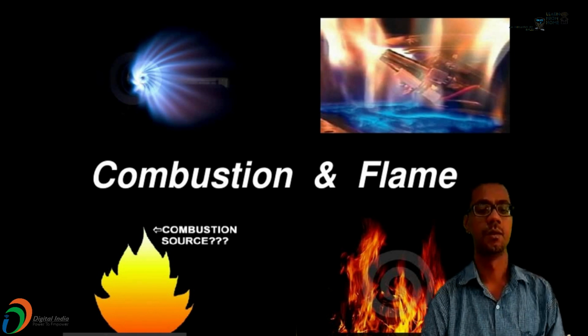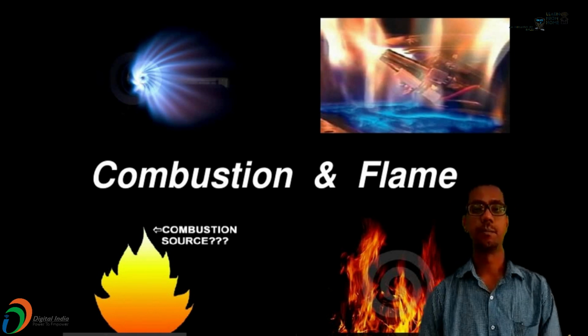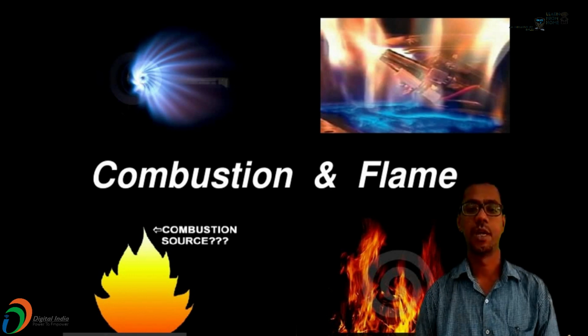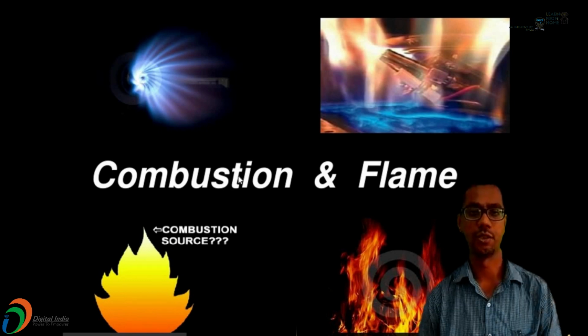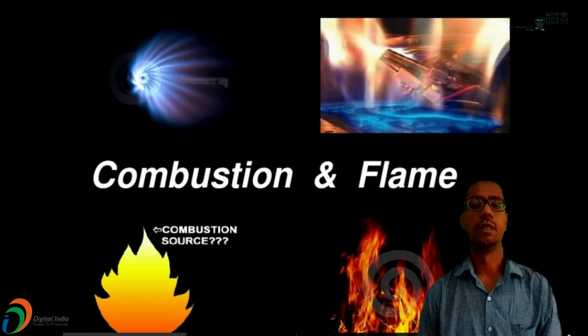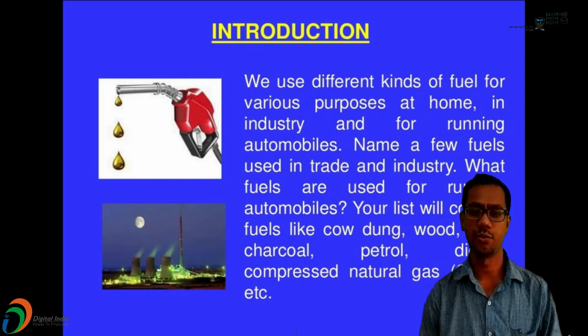In the introduction part, we discuss the different purposes for which we are using fuel. For vehicles we are using fuel, for domestic purposes we are using fuel, then in industries, for the trade industries, or for different kinds of purposes we are using different types of fuel.